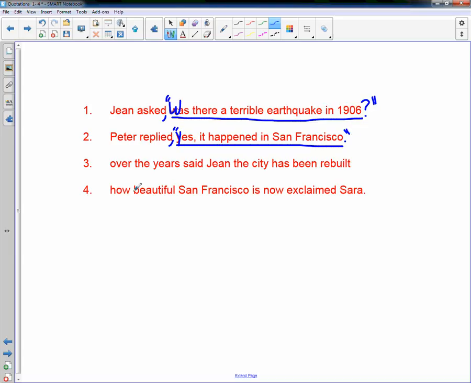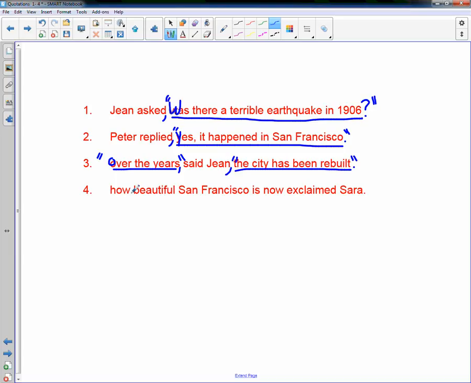Over the years, said Jean, the city has been rebuilt. What is she saying? She is saying, "Over the years, the city has been rebuilt." So I'm going to capitalize and end it in a period because that is my sentence. I set it off with commas to separate it from the actual other words, and then I put quotes. Notice this comma goes inside the quotes, and this comma goes outside the quotes.